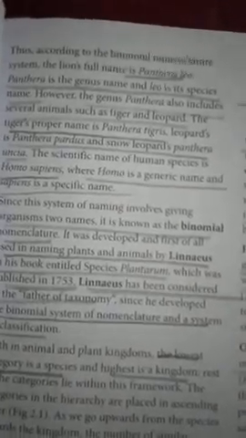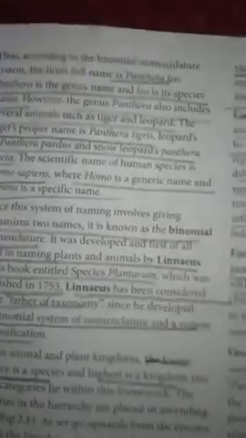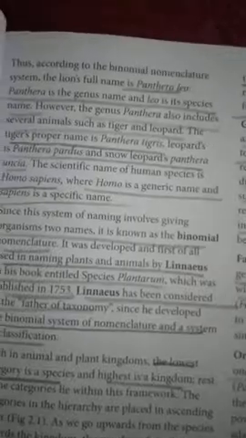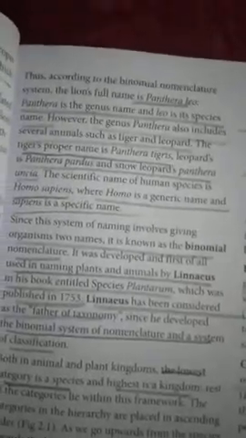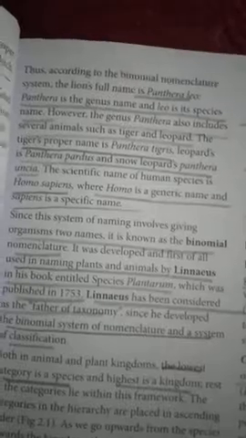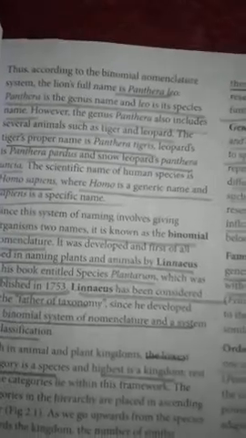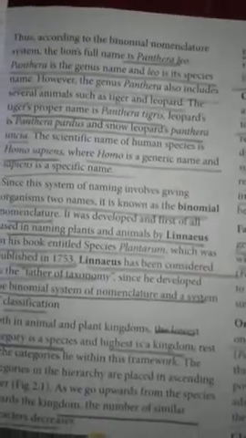This genus name Panthera is not used for the tiger only. Panthera will be common for other organisms also, whether it's a leopard, lion or tiger. So if we say Panthera tigris, it means we are talking about a tiger. If we say Panthera leo, it means we are talking about a lion.